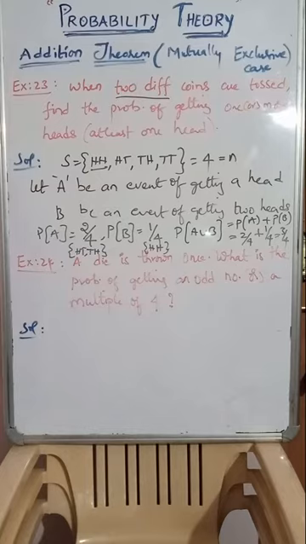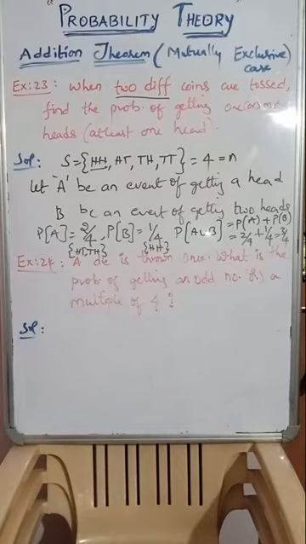Therefore P of A union B, what is the formula? P of A plus P of B, that equals 2 by 4 plus 1 by 4 equals 3 by 4. This is the answer. Guys, are you clear? Addition theorem, mutually exclusive case. In the addition theorem, in place of A union B, A plus B can also be written.